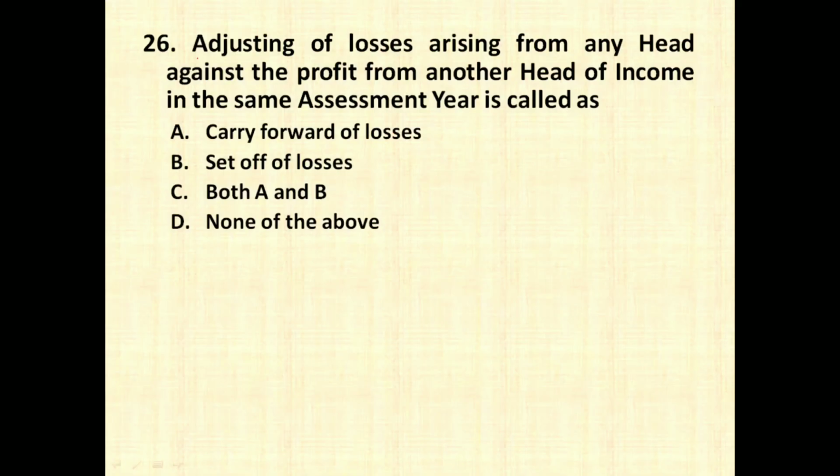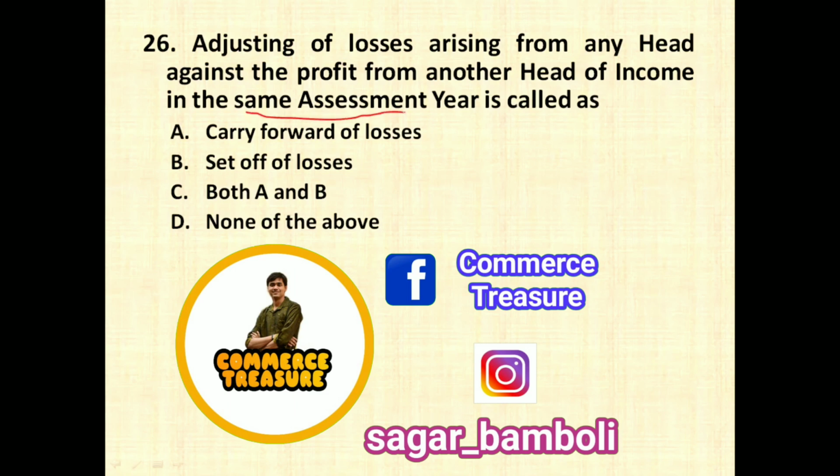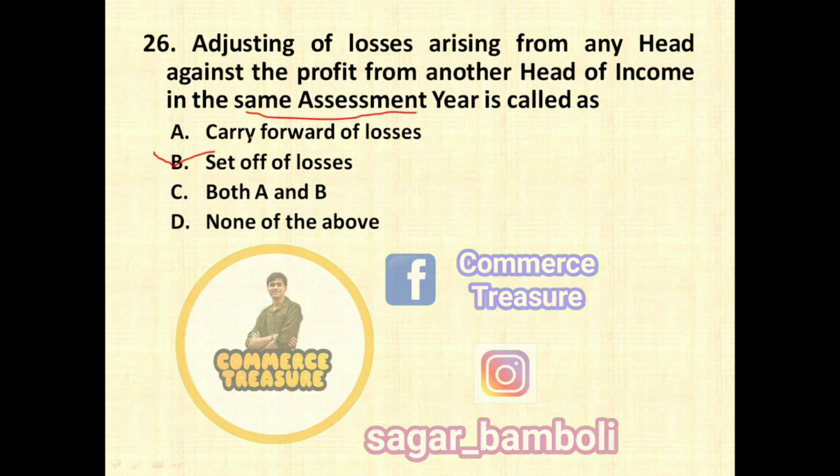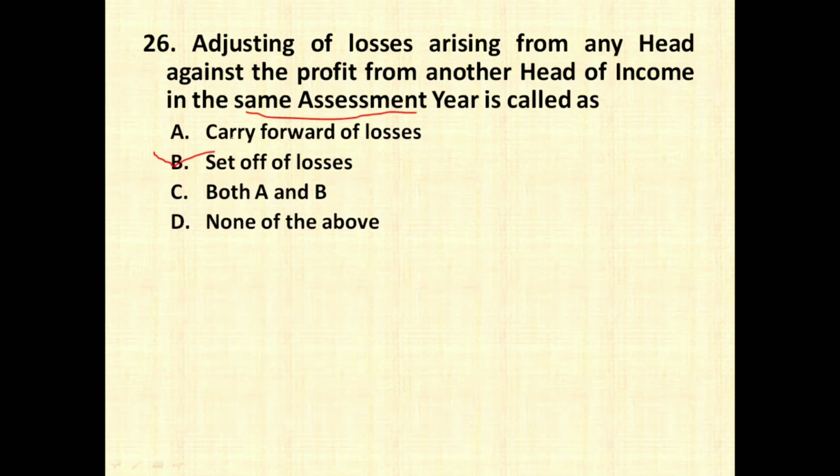So the first question is: adjusting of losses arising from any head against the profit from another head of income in the same assessment year is called as. So if it is the same assessment year, then we call it as set off of losses. If it is carried forward to the future assessment years, then it is called as carry forward of losses. So they are asking you same assessment year. So the right answer is going to be set off of losses.